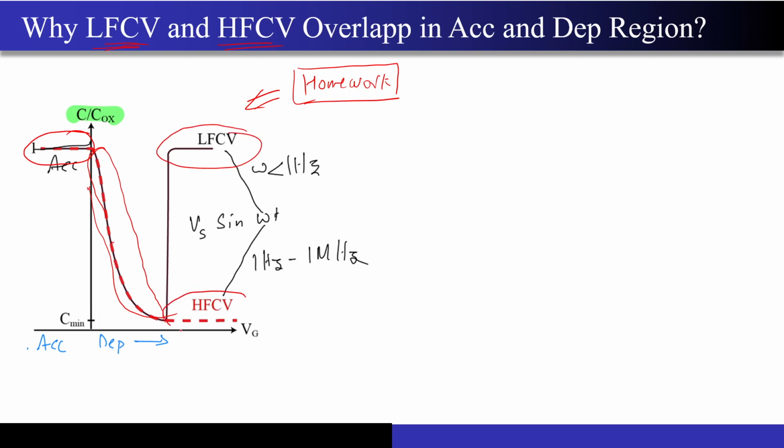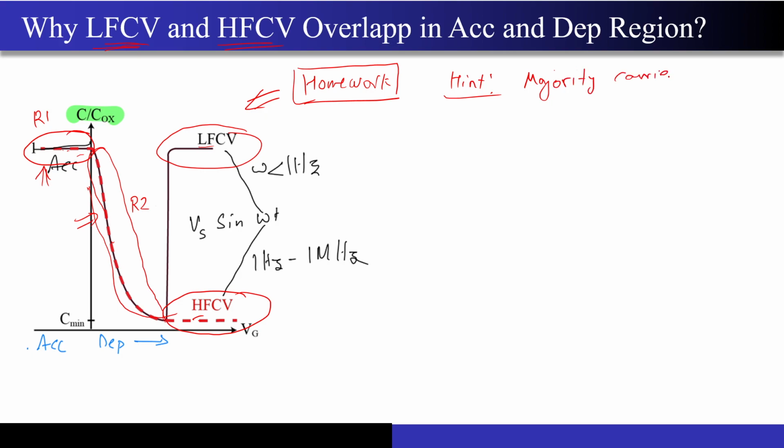This region and this region, I have given you the reason, and it is because of the majority and minority carriers. So now ask yourself, what is happening in the depletion region, what is happening in the accumulation region, and why the curves for the low frequency and the high frequency are exactly overlapping for this particular region, that is maybe region number 1 and region number 2. The hint for this question is, just look at the majority carriers.